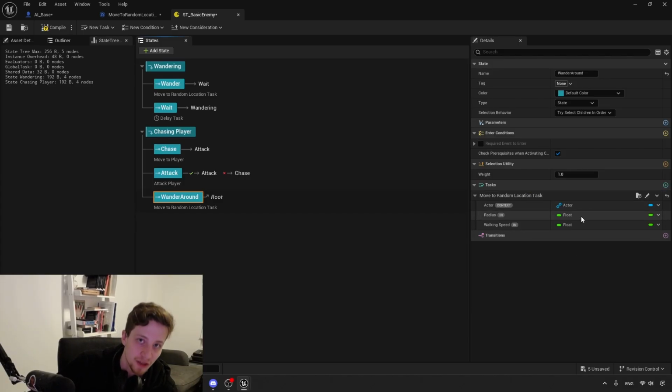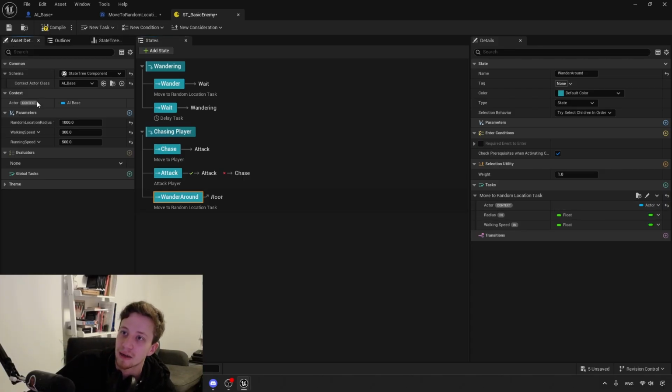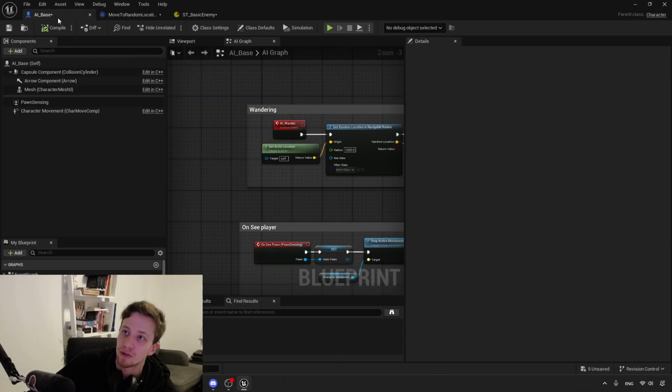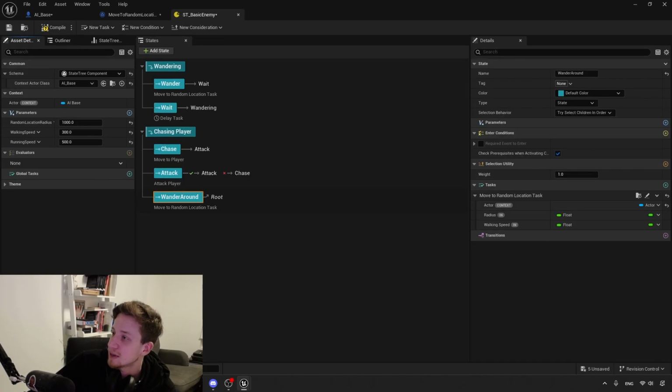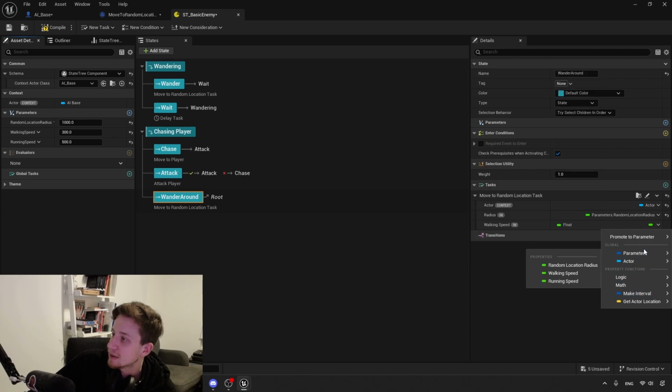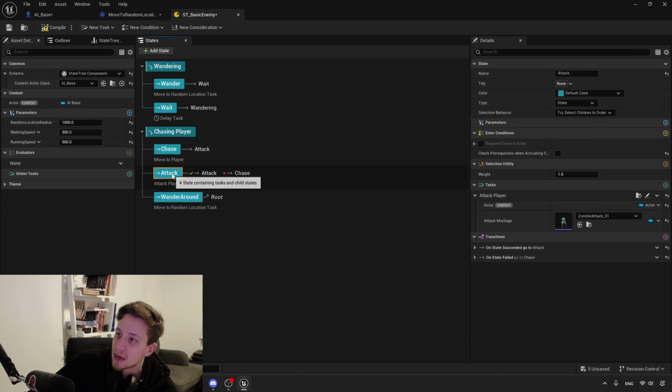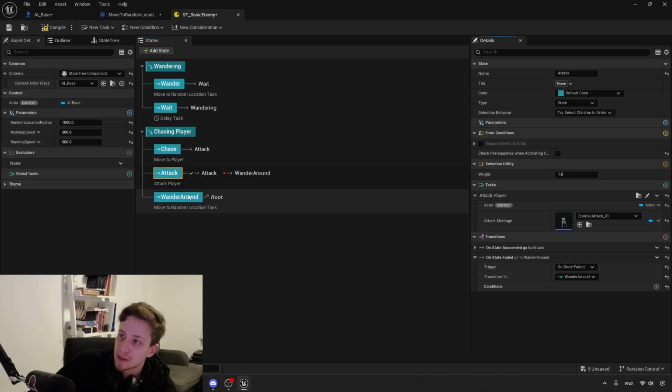By default, it of course doesn't know what variables I want to work with, so I will tell it. It should work with my actor, because my context actor is the one this state tree is assigned to. In our case, that's not the AI base, but the state base that we set up here. We can connect it with a radius, and we can connect it with our walking speed. Where are we? Parameters, there we go. Walking speed. So now I'm simply going to change it, without much fuss, to go into wander around.